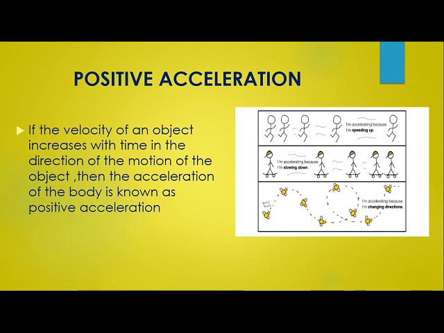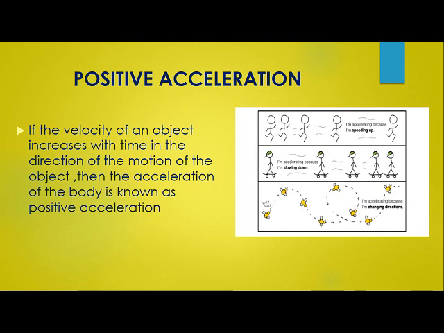If the velocity of any object increases with increase in time, then such an acceleration possessed by the body is known as positive acceleration. For example, children, many of you must be very good sportsmen. When you run, what happens? Initially you run slowly, and then we take a speed. So that is positive acceleration. Initially you were running slowly, then you increase your speed.